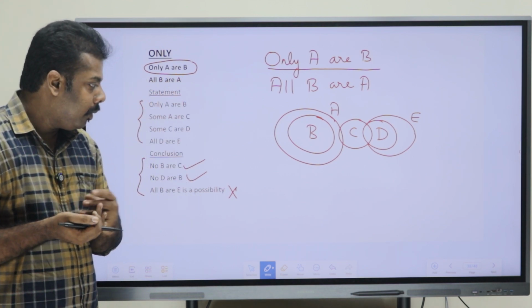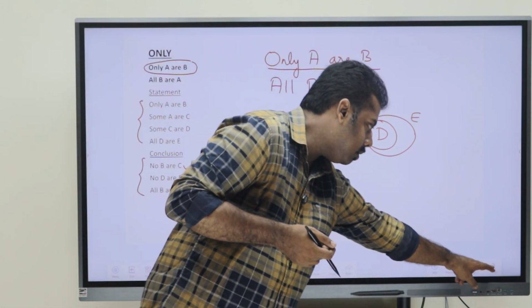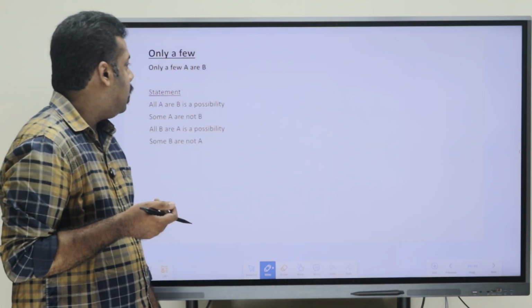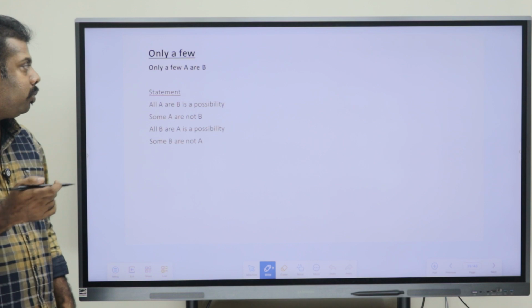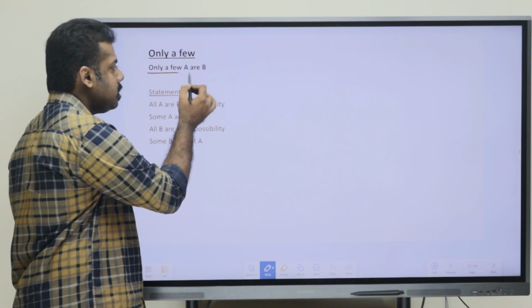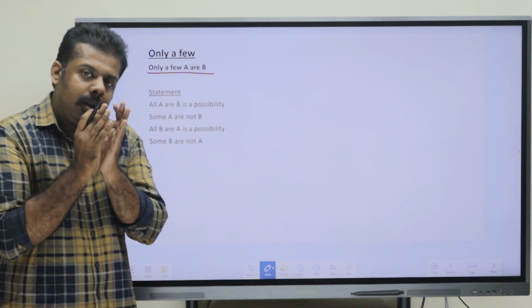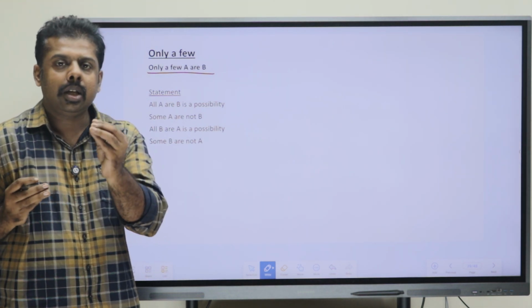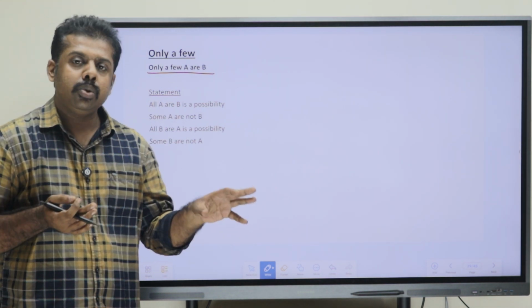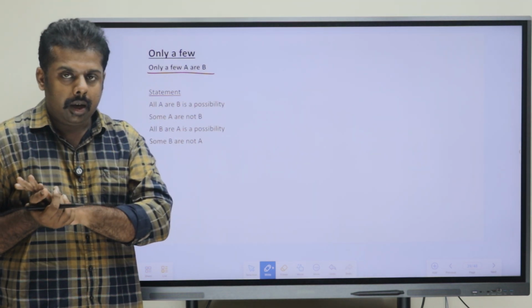Now moving on to the next concept, which is only a few. Only a few A or B, we have taken as an example statement. Only a few A or B means what? That means only some portion of A is connected with B, and all the other portions of A are not connected with B.